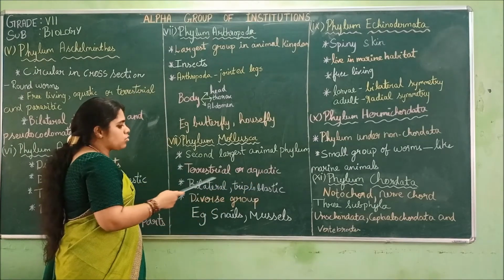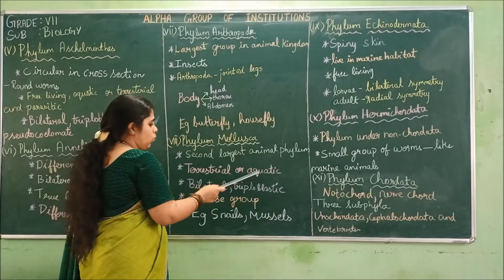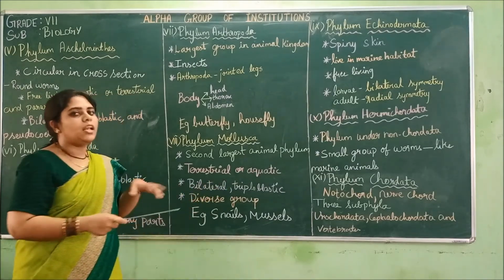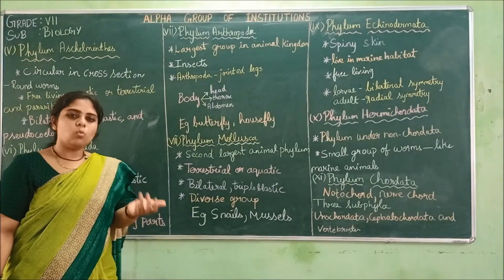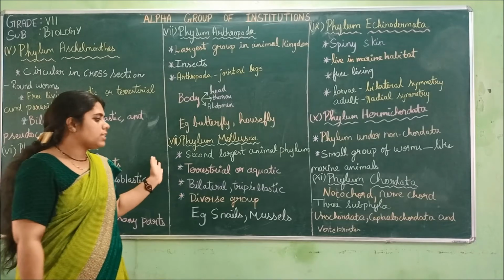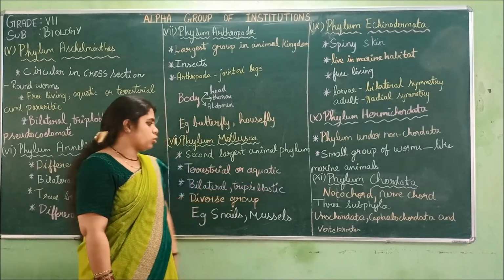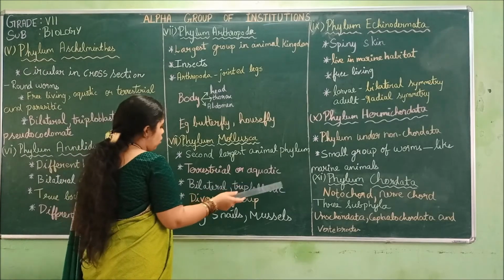So it may be terrestrial or aquatic. Terrestrial means they may live on land, and aquatic means they may live in water also. So some of these species may live on land and some may live in water also. So that's why they are terrestrial or aquatic.